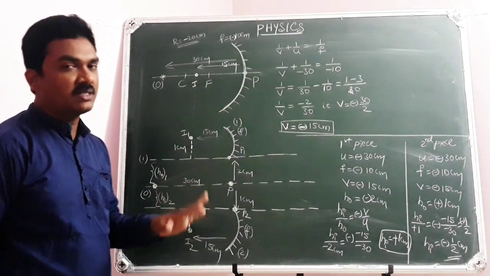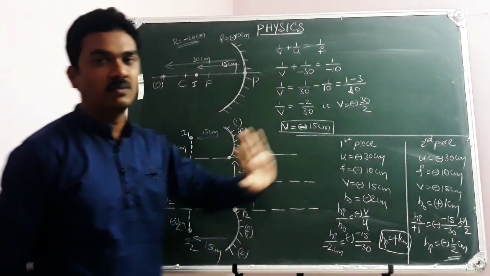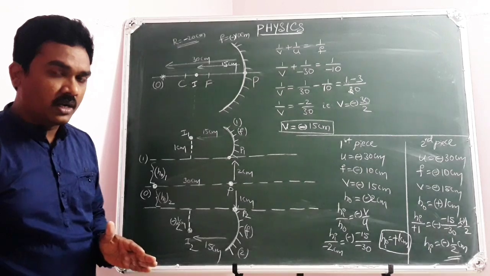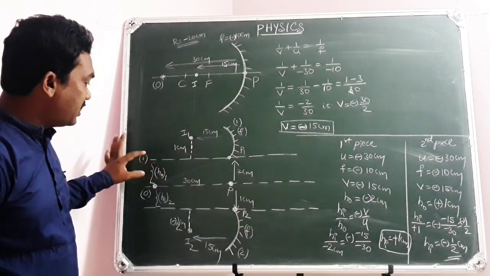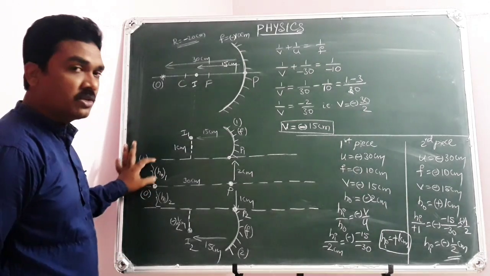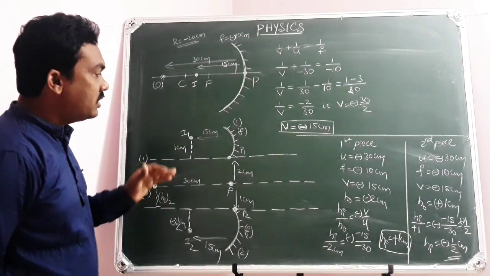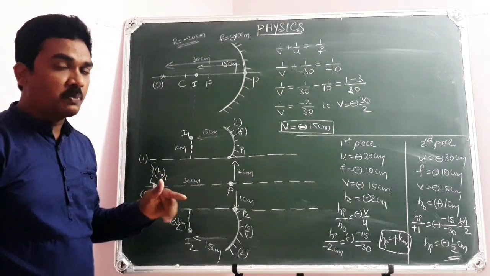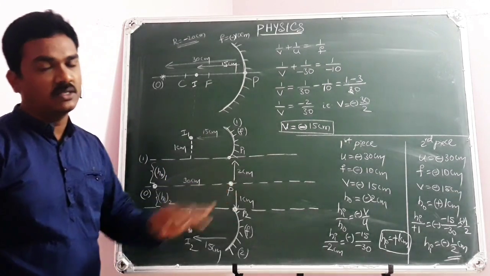Because as V and U remain the same, the M value remains the same. So in the first case, whatever the magnification, in the second case also the magnification will be the same, because M equals minus V by U. But the only thing you need to understand is, as object size is different, image size will be different. If the object size is 4 centimeters, then the image size will be 2 centimeters. If the object size is 100 centimeters, the image size will be 50 centimeters because it's reduced to half. So this is an interesting point to explain image formation when the spherical mirror is cut along the principal axis and the two pieces are displaced perpendicular to the principal axis.